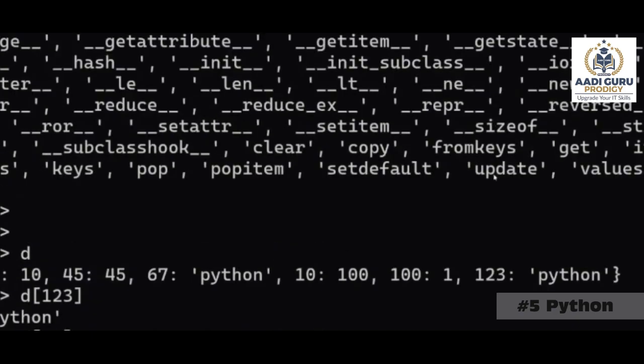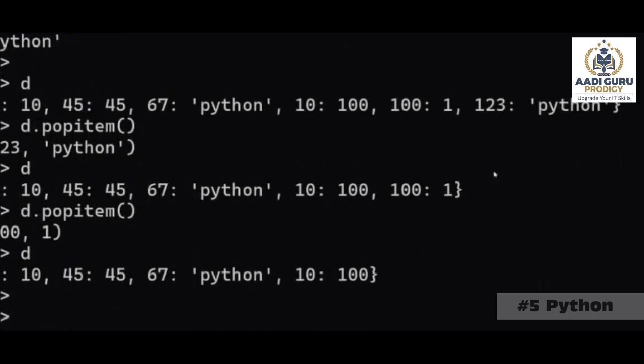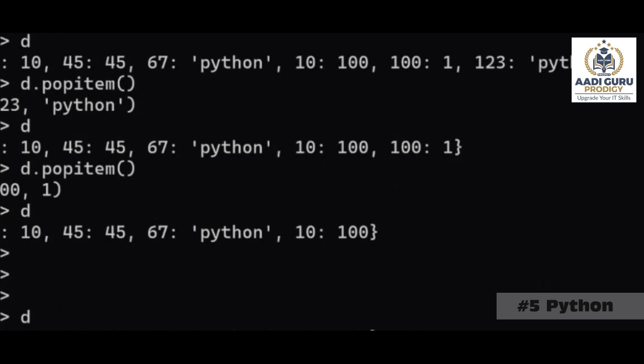Now the last but not least, update. For example, we have this D, right? D is having 1, 10, 45, this one, 67, this one, 10, this one. So let's say I have one more dictionary, F, with 2: 25, 3: 35, 45: 4, 10, 3, 4, 5, 6, like this.